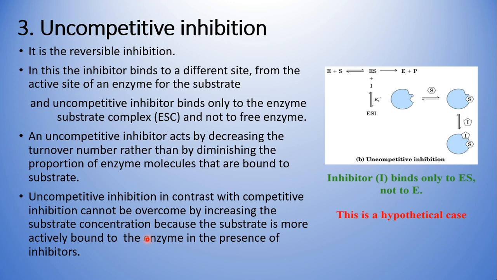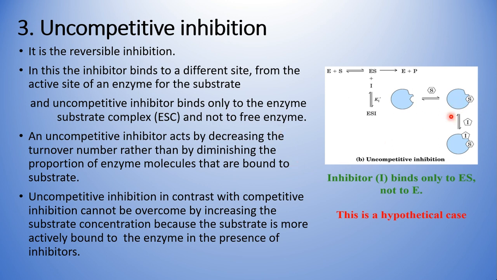Whether it is non-competitive or uncompetitive inhibition, it cannot be overcome by simply increasing the substrate concentration, which happens only in competitive inhibition, because the substrate binds the enzyme more actively in the presence of inhibitors. And uncompetitive inhibition is a hypothetical case, not practically proven, so it is not discussed much in many books.